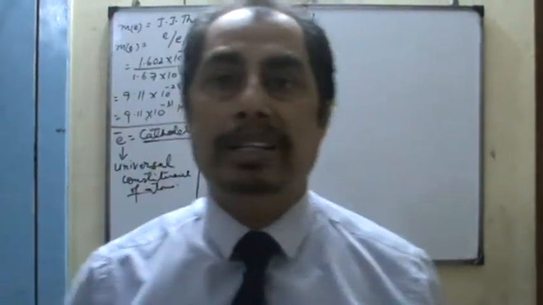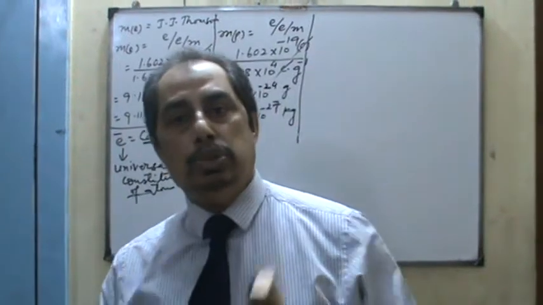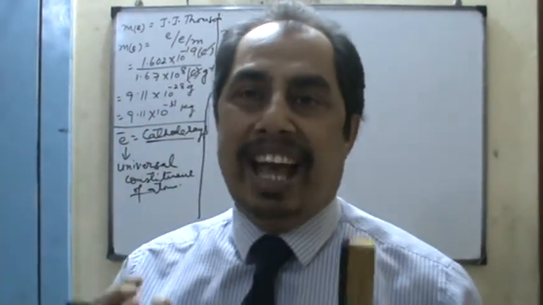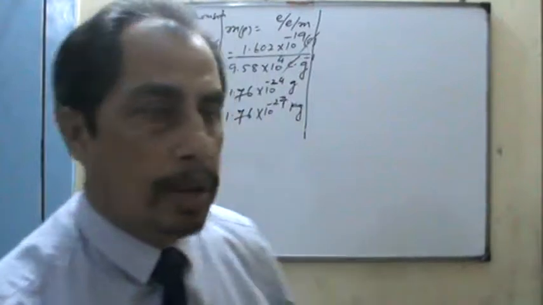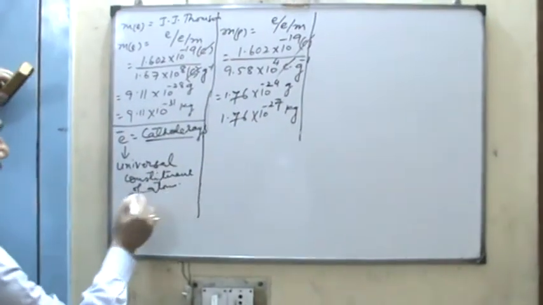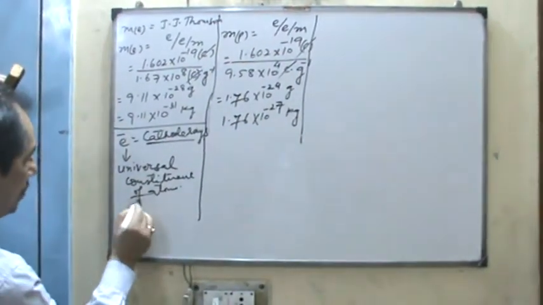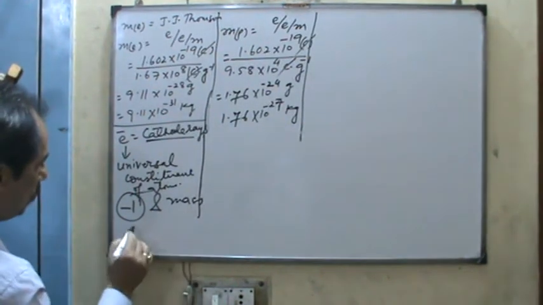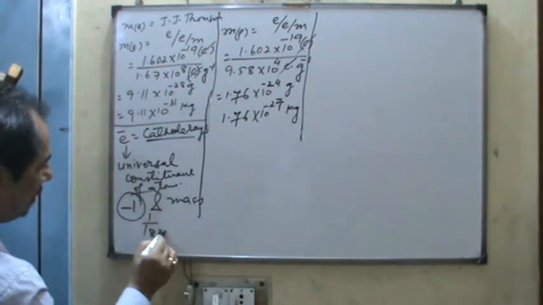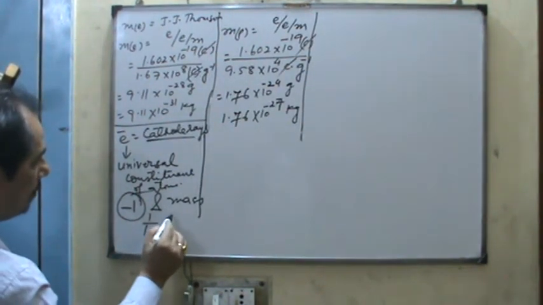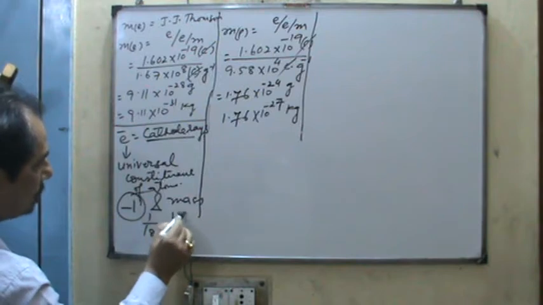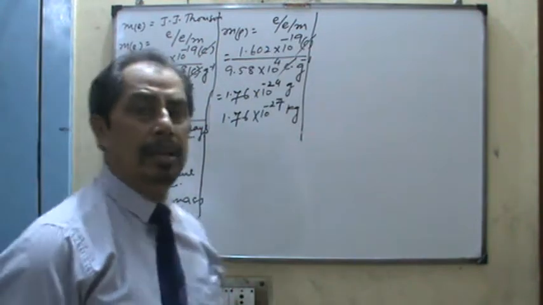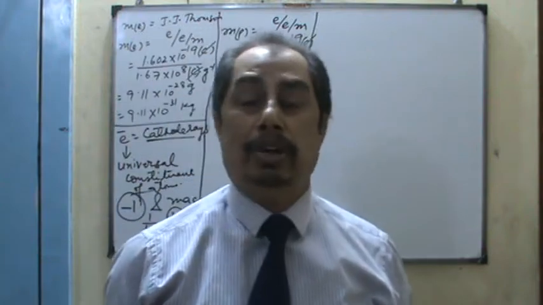Thus, we conclude that the electron is one of the fundamental particles of an element which carries 1 unit negative charge, and its mass is equal to 1 upon 1837 parts by mass of which atom? Hydrogen atom.